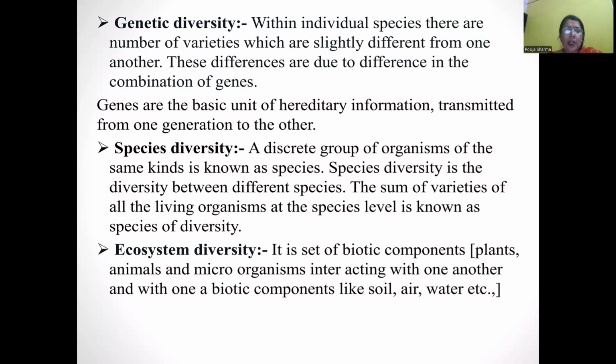Example: there are more than 20 million organisms on the earth which have been identified and given names. In plants, there are different varieties, different species of plants. Among fruit plants: banana, apple, grapes, mango. Vegetable plants: brinjal, spinach.